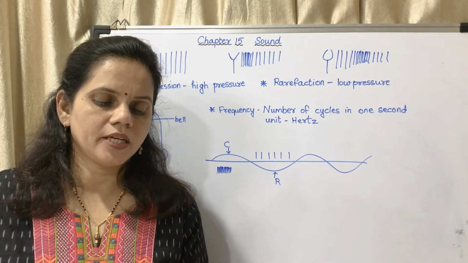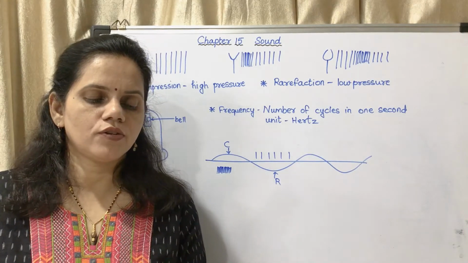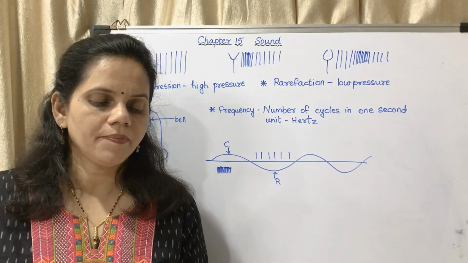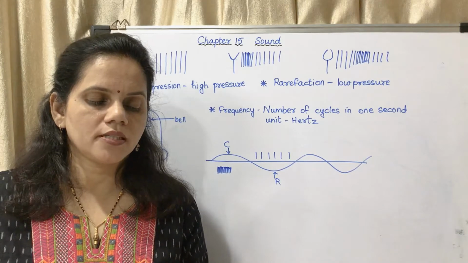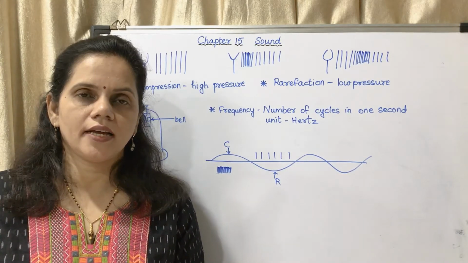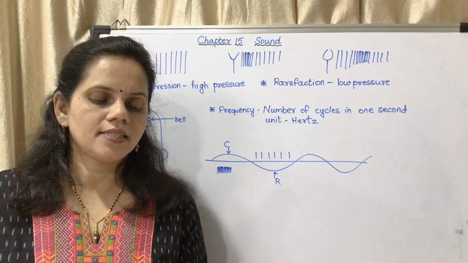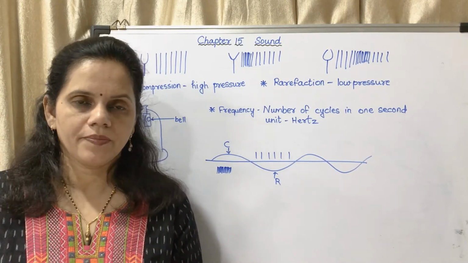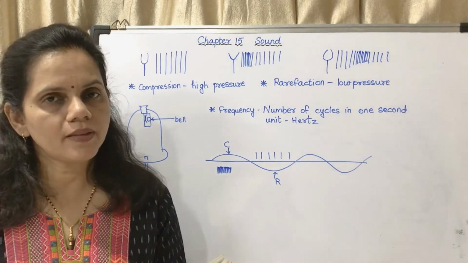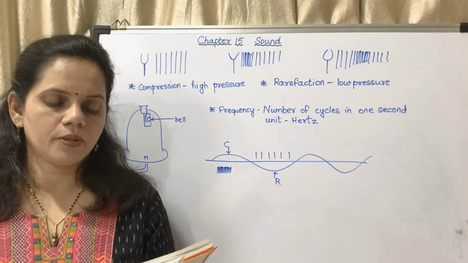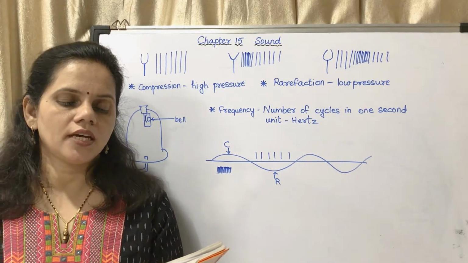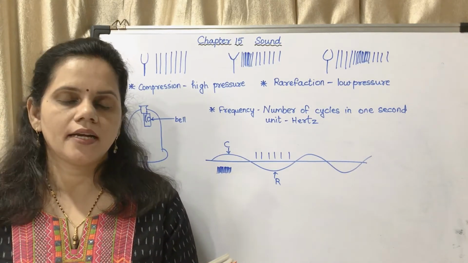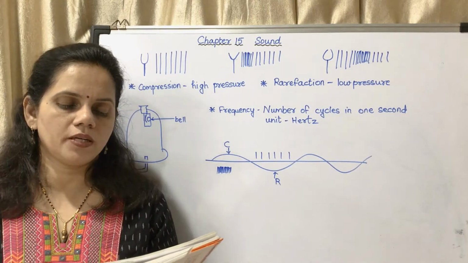If during the vibration, the prongs of the tuning fork go away from each other, the air outside the prongs is compressed and the pressure there increases. Such a state of high pressure is created in region A in the figure. You may mark that, the definition of compression. The region in which air is at high pressure and high density is called compression.